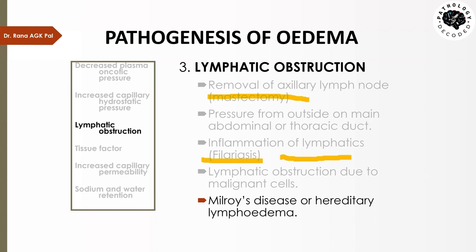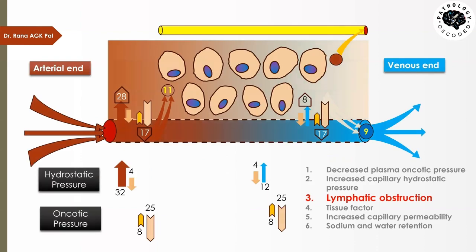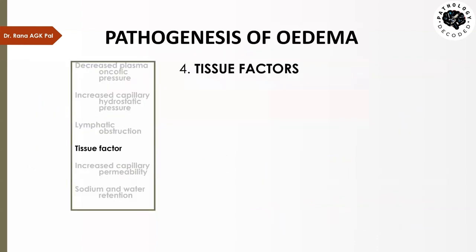Then there is a disease called Milroy's disease, or hereditary lymphedema. In this, in a child at a very young age, the lymphatic channels are not properly formed, or they do not properly communicate with each other. So the drainage of the lymphatic is compromised, and that can lead to edema. It can occur over the whole of the body. So these are examples of the lymphatic obstructions. Here we have lymphatic obstruction, which leads to edema.